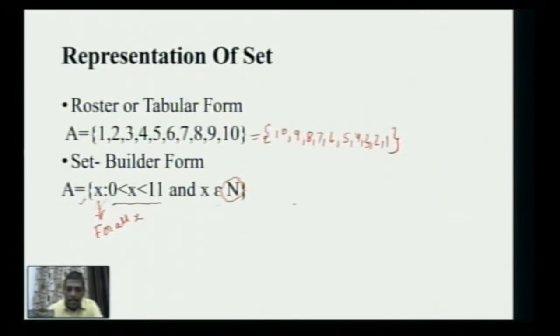There is one more symbol I'm using, which we also discussed in the last session: this symbol means belongs to. So I read the entire thing in set builder form as: A equals X such that X lies between 0 and 11 and X is taken from the set of natural numbers. I think it is clear to you.